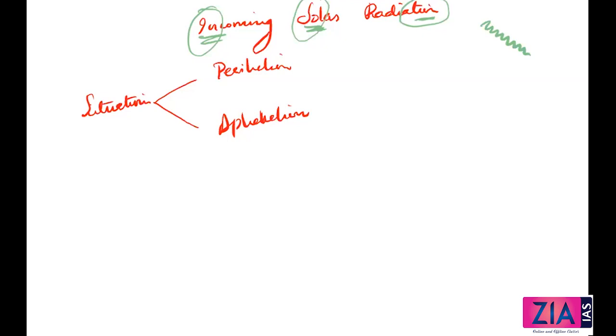I'm talking about two situations between the sun and the earth. Okay, the two situations are perihelion and aphelion. I'll tell you what perihelion is and what aphelion is. These are the two situations that occur in January of every year and July of every year. But practically you will not feel any difference.